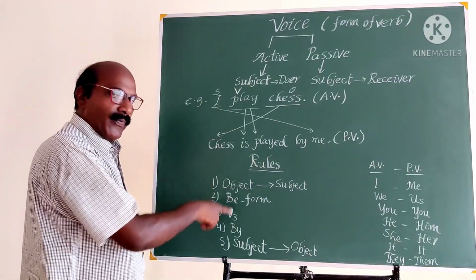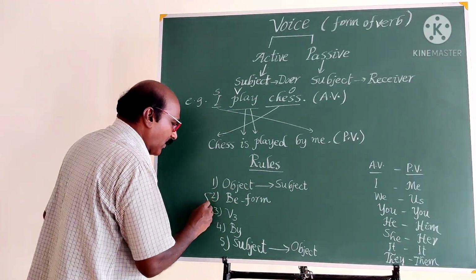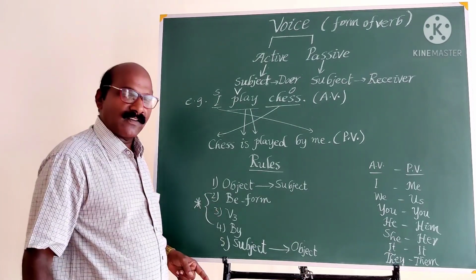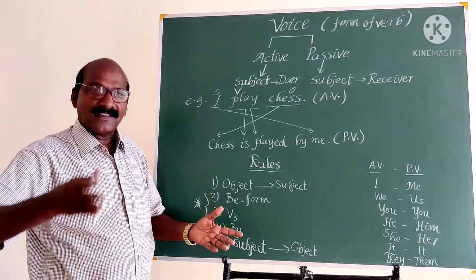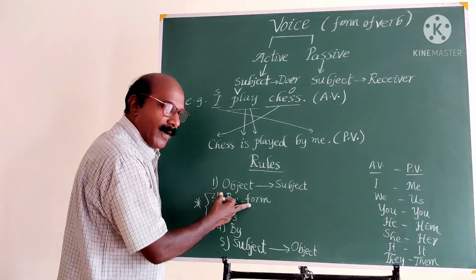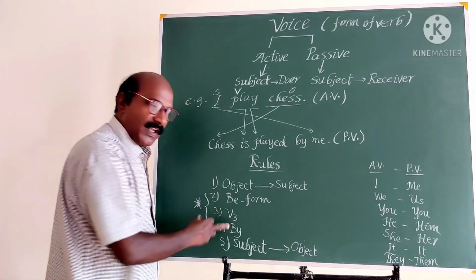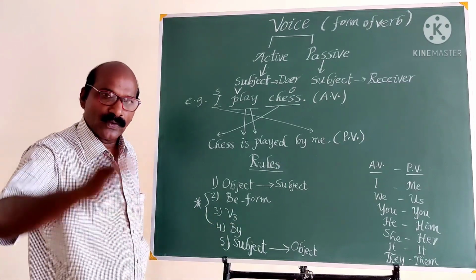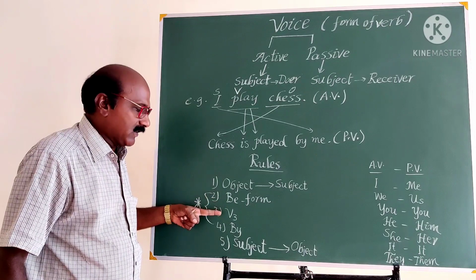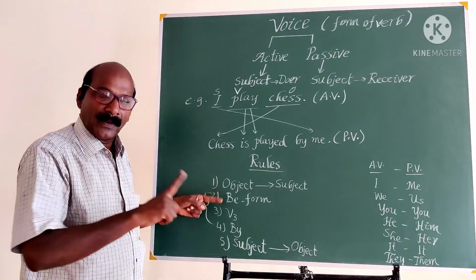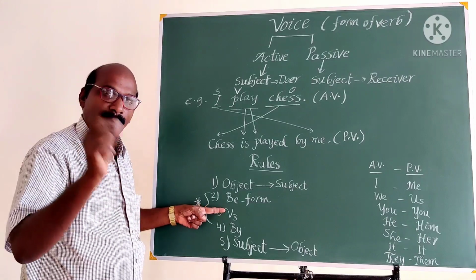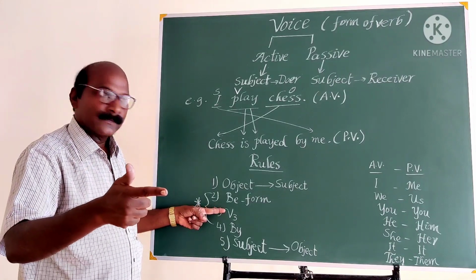Among the 5, these 2 are very important: the second point and the third point. Whether a sentence is in active voice or passive voice can be determined like this: if you find the be form followed by V3 in any sentence, it definitely belongs to passive voice. Be form plus V3, be form plus V3, definitely passive voice.